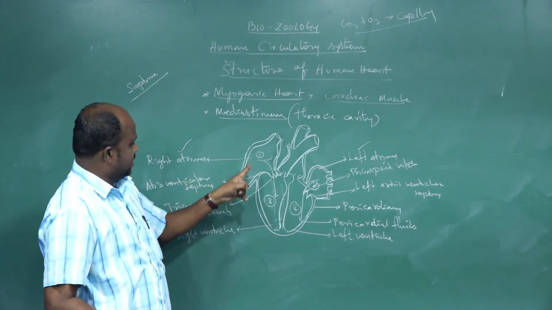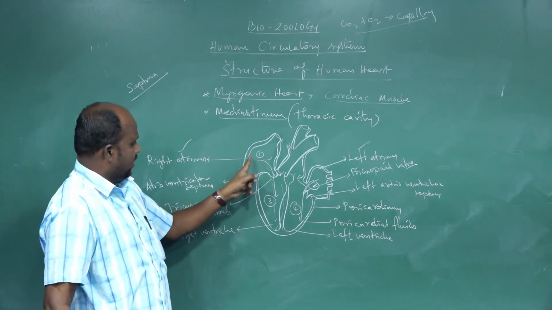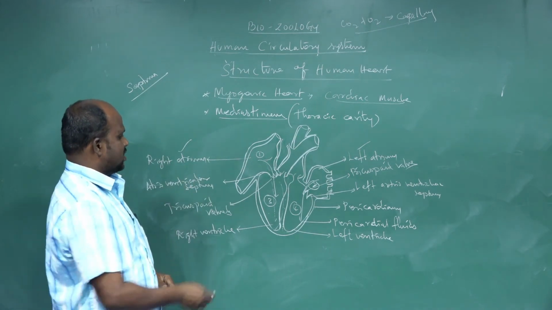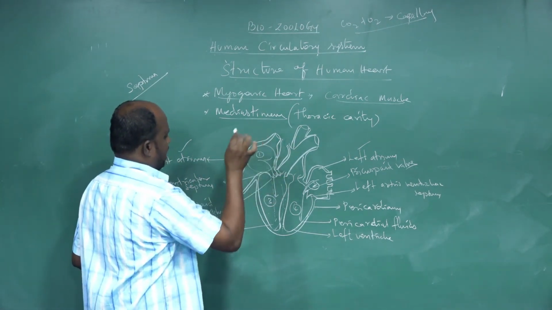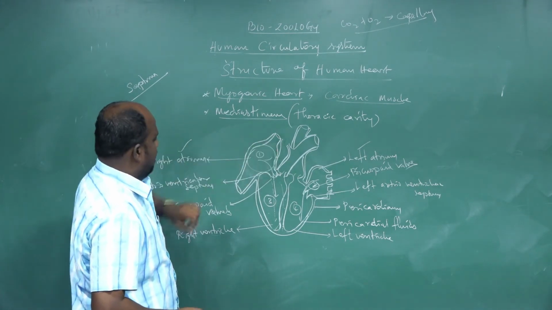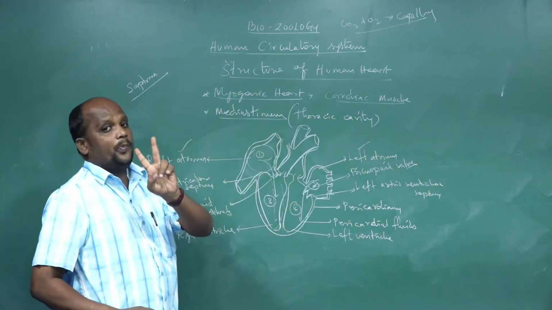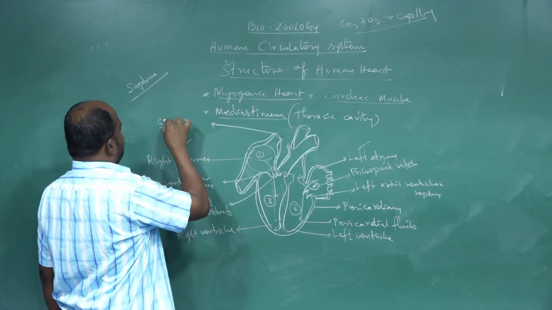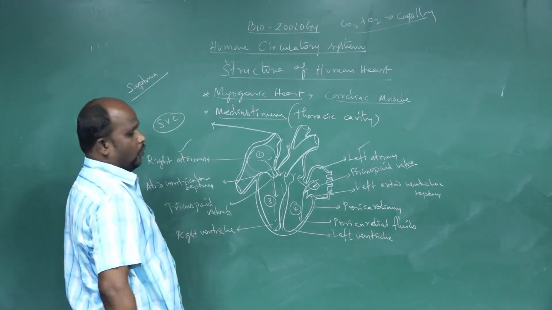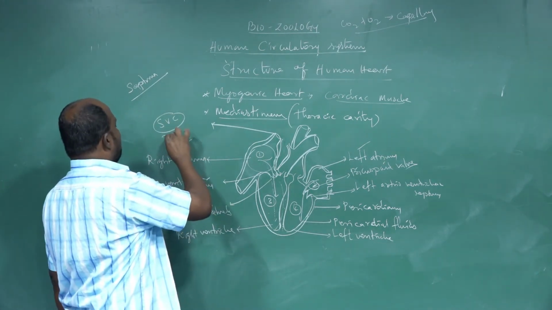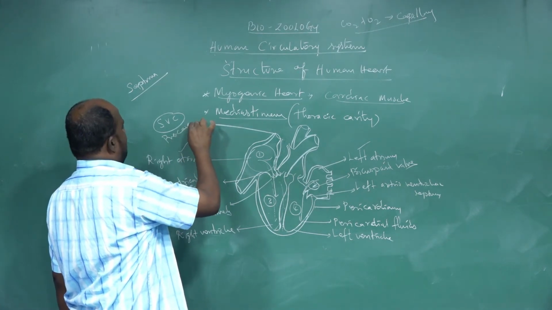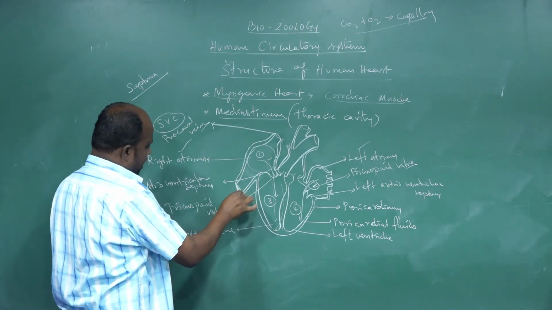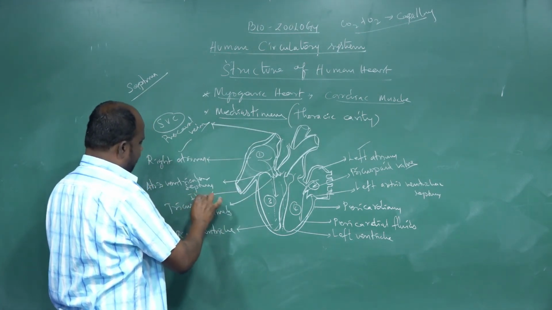Next, from the ventricles, major blood vessels are developed, just as from the right atrium and left atrium major blood vessels are developed. First we take the right atrium, the first chamber. It contains two major blood vessels. One is the superior vena cava, or precaval vein. In the lower part, the blood vessel is called the inferior vena cava.